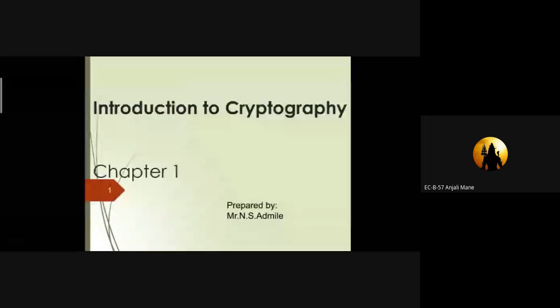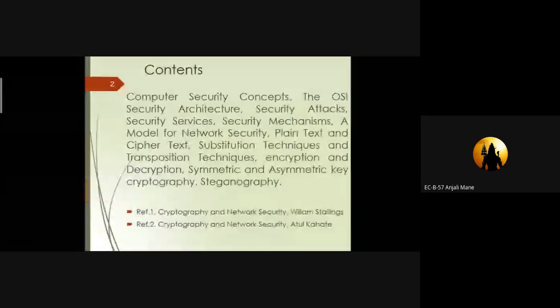In our first unit, the introduction to cryptography, we have to study the various basic details regarding cryptography, steganography, as well as network security. These are the contents of unit number one. In unit number one, we have to study the various computer security concepts. What is the use of computers in our network security? How can we use the various types of security? That comes under the computer security concepts.